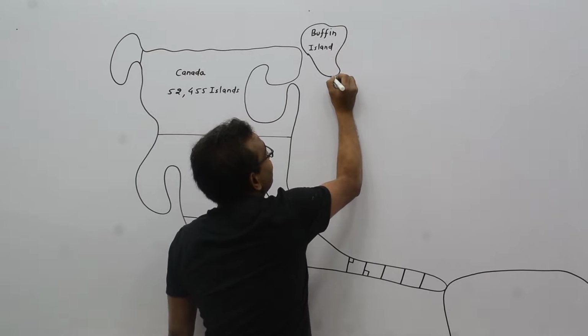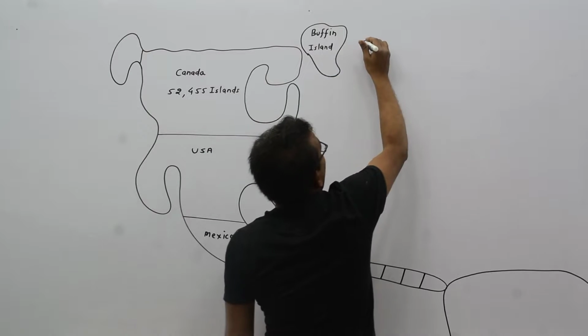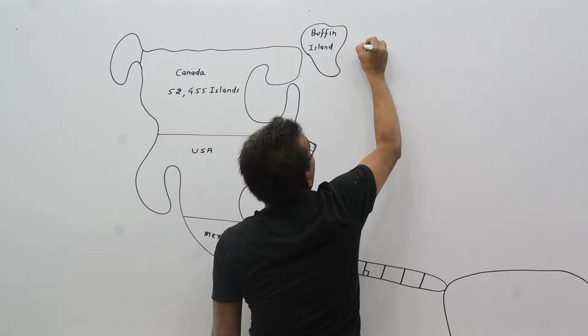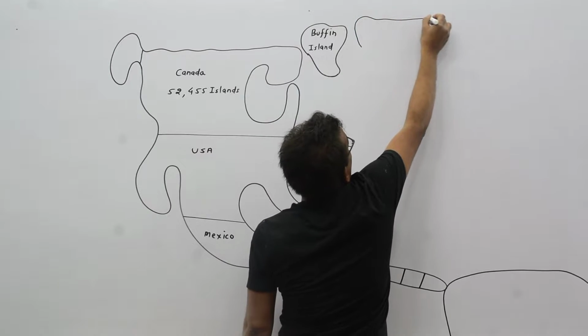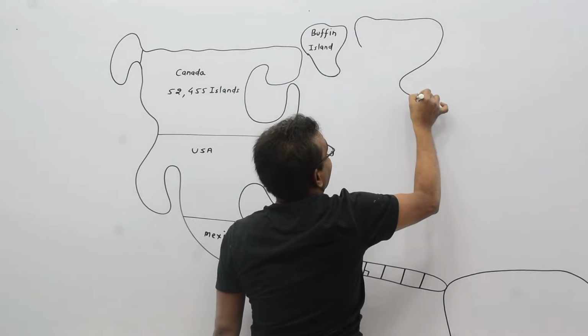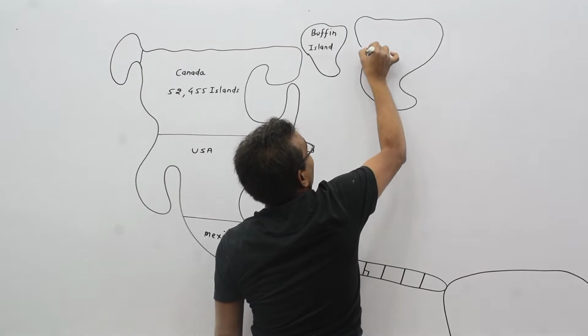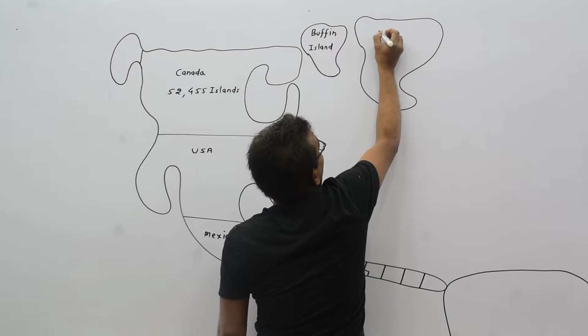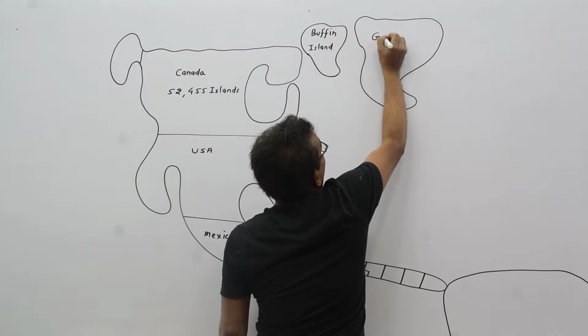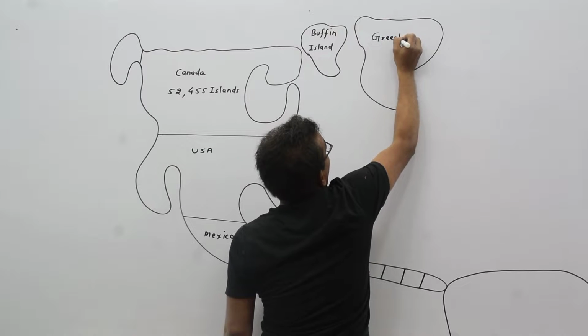This is Baffin Island. Here is another island. This is known as Greenland.